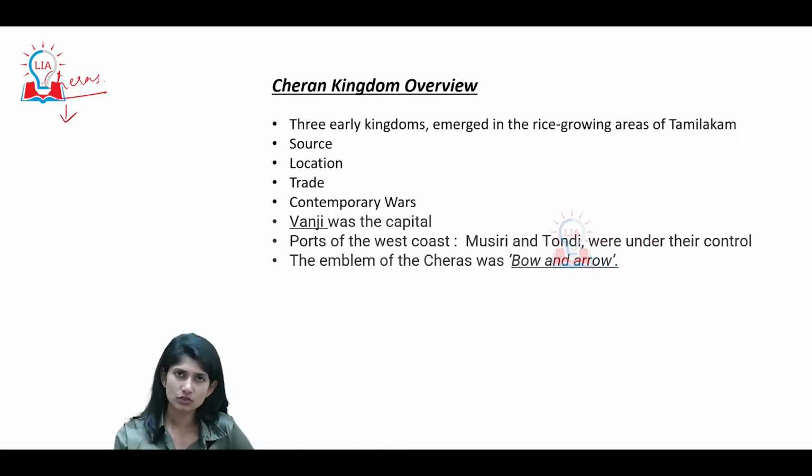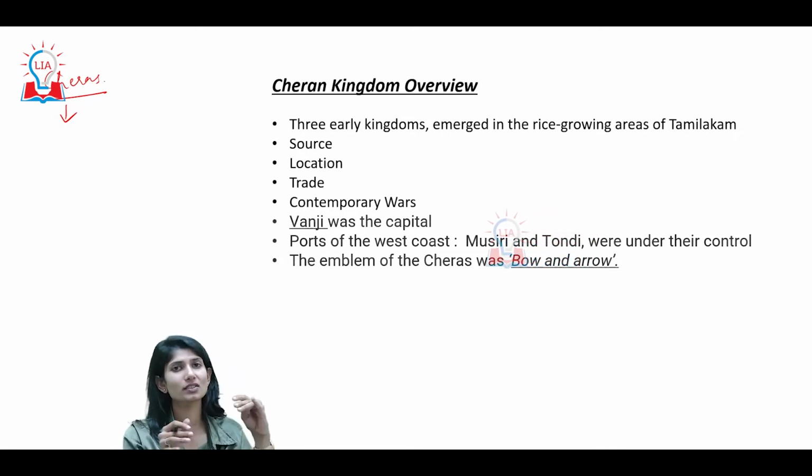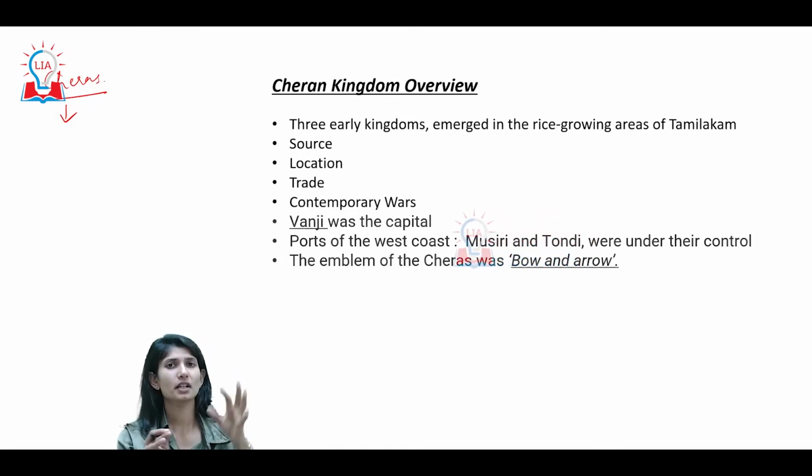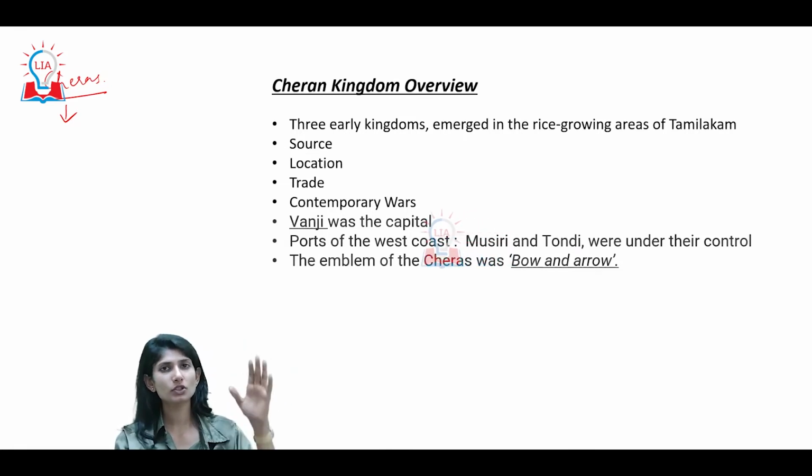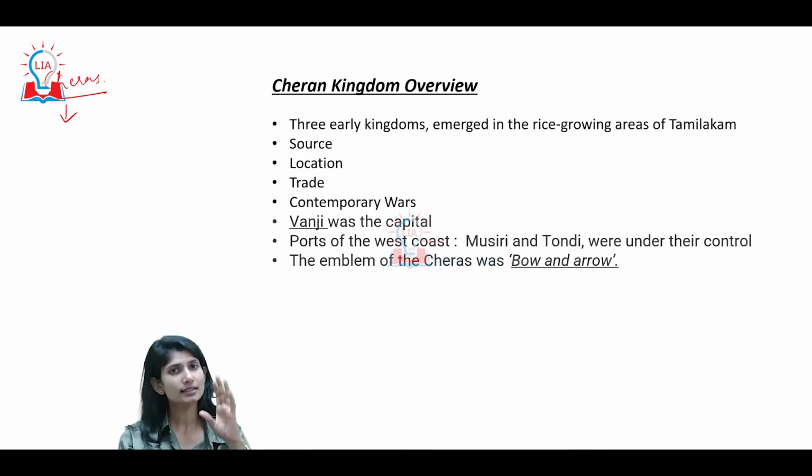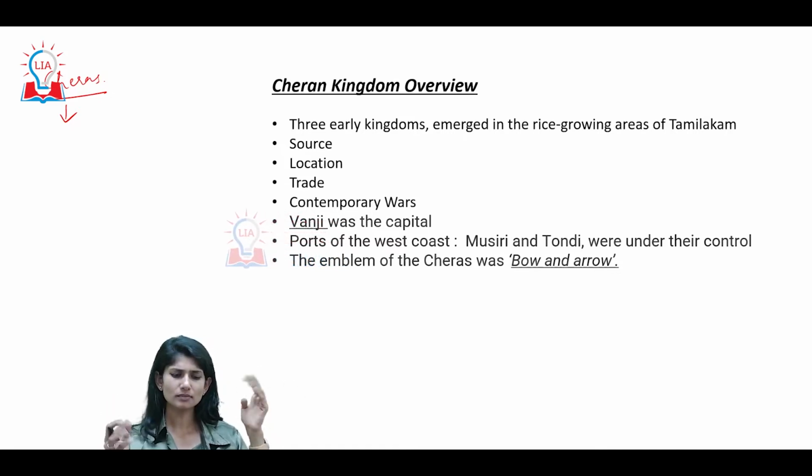See, we all need sources as to whether it was mentioned there, it was mentioned here, because if they existed at the same period or before or after, somewhere the existence of these people should be there in multiple sources. Then only the credibility of establishing it in history is possible, right? Just because one source tells that this particular kingdom was there, and so and so defeated so and so. See, one particular source you cannot rely on.